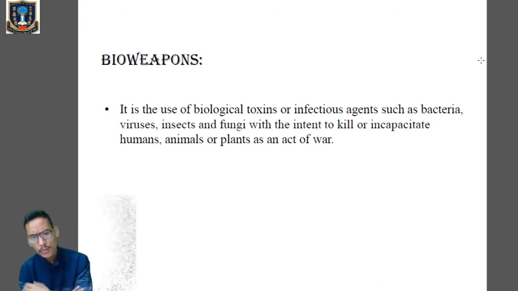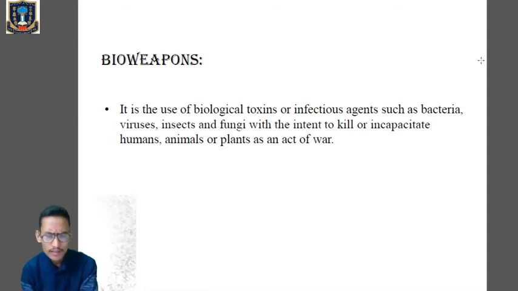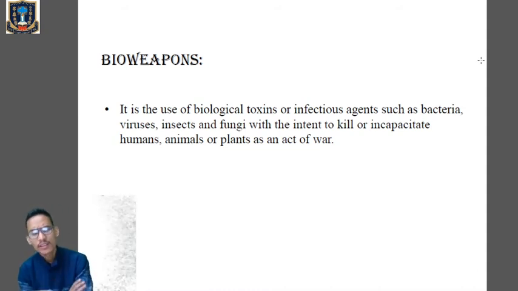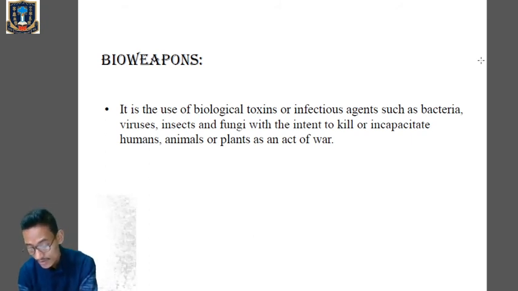So in bioweapons, we can use any bacteria, any viruses, or any pathological agents which can cause different types of diseases or disorders in human beings, animals, or we can affect even the plants. Those biological agents are part of bioweapons. Clear? It has come to knowledge that some countries may be preparing germ bombs, which when exploded may release disease germs such as anthrax bacteria, which may take epidemic shape and cause widespread death generation after generation.